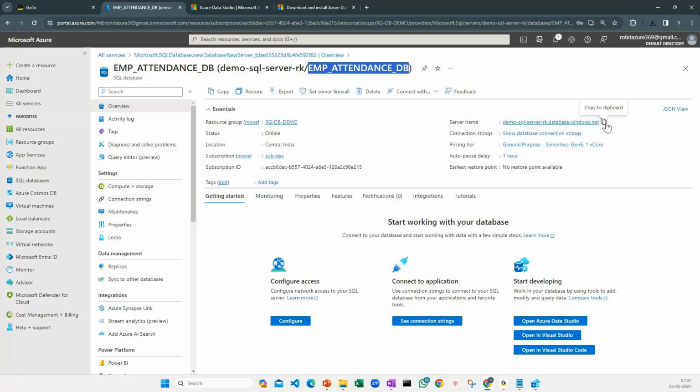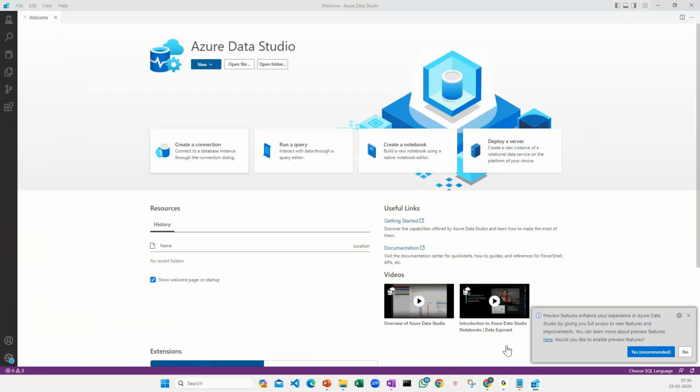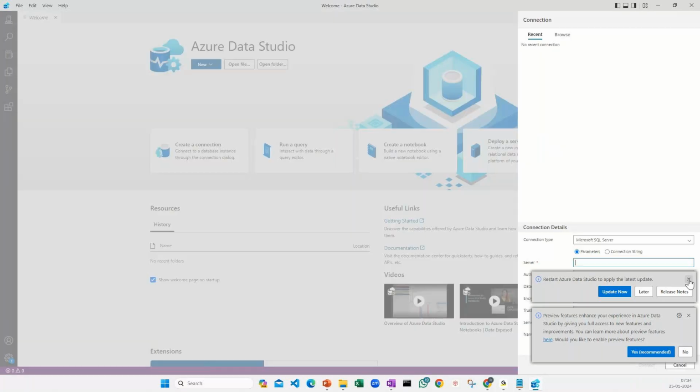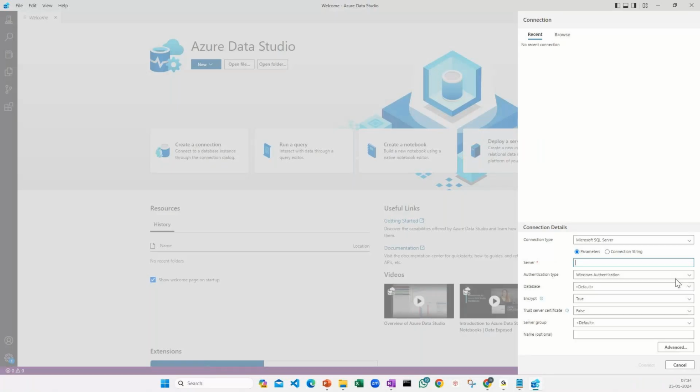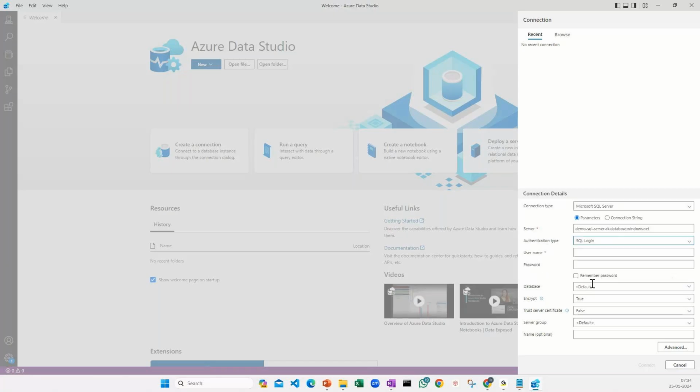The username and password which I already used, I'll click here and I'm going to say connection string. I'm going to use the server name here. It's asking me Windows authentication. I'm saying no. I'm going to use the SQL login. For SQL login, I am providing SQL admin, the one which I've used, and the password which I used here. Perfect. Now the moment I say connect, it should give me the list of databases. It is loading, so it is trying to connect to my database and it is automatically giving me the database table. Can you see? So it is giving me that yes, I am able to connect.